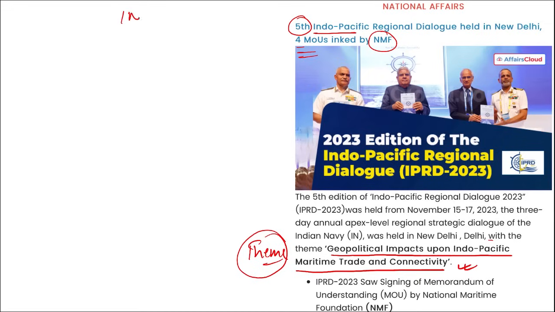Then if we talk about Indian Navy, who is the Chief of Naval Staff? Admiral R. Hari Kumar. Headquarters is in New Delhi, and it was founded on 26th of January 1950.